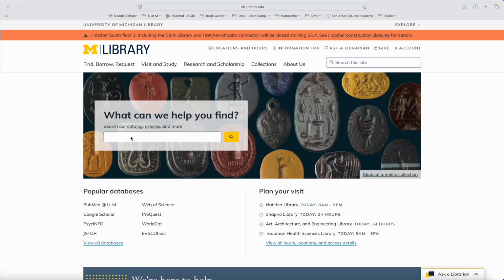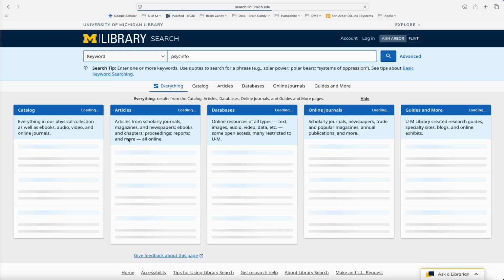All right, I'm going to try to teach you how to do a PsycINFO search. PsycINFO is particularly good for things like incarceration or things that PubMed doesn't really cover as well. So you can do PsycINFO.